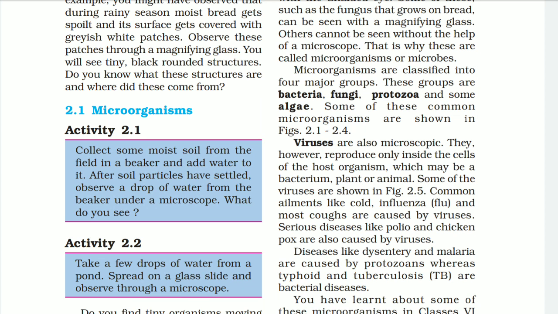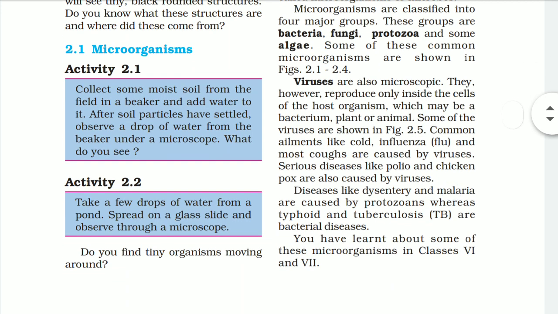Viruses are also microscopic, but they reproduce only inside the cell of a host organism, which may be a bacterium, plant or animal. Some of the viruses are shown in figure 2.5. Common ailments like cold, influenza, and most coughs are caused by viruses. Serious diseases like polio and chickenpox are also caused by viruses.